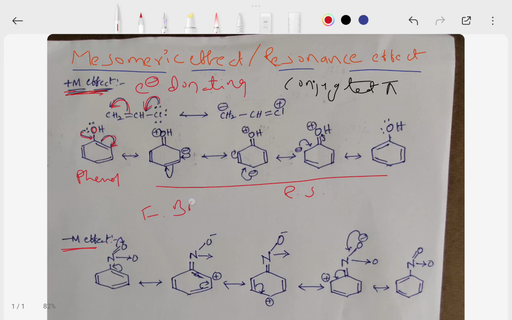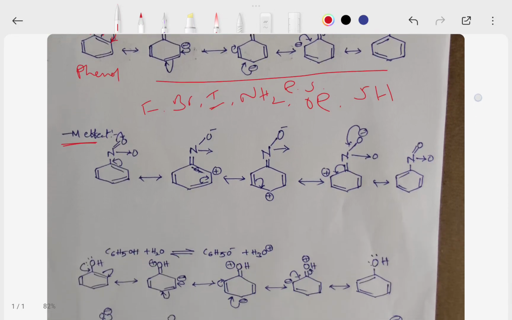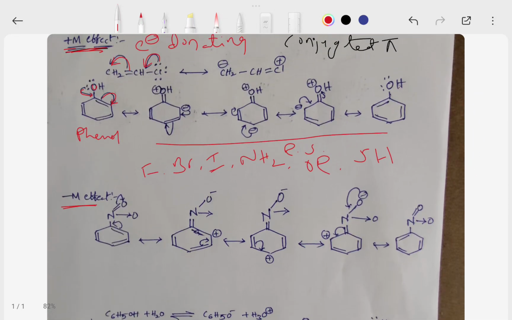For example, plus M groups are fluorine, bromine, iodine, NH2, OR groups or SH group. Those are all plus M effect groups, meaning they donate electrons to the conjugated pi system. Next, minus M effect. Minus M effect means groups which pull electrons towards themselves through resonance are said to have minus M effect.